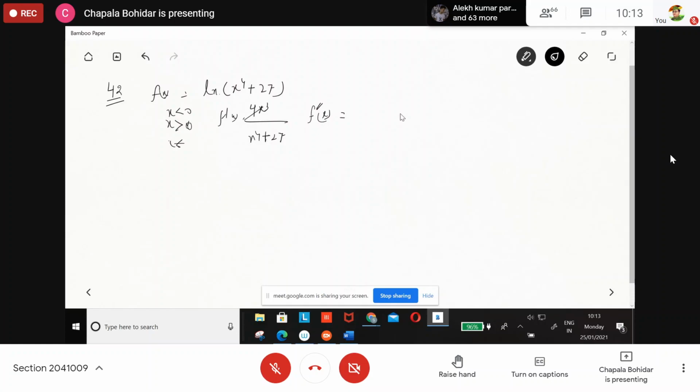So tell me the value of f double dash. For minus infinity to minus 3, it is negative.